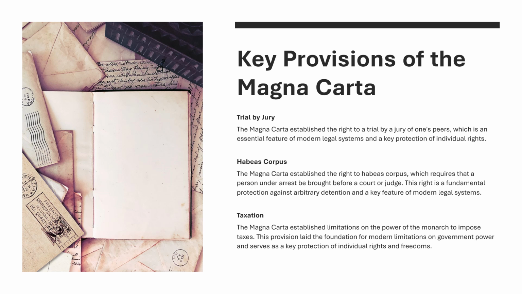Trial by jury. The Magna Carta established the right to a trial by a jury of one's peers, which is an essential feature of modern legal systems and a key protection of individual rights.